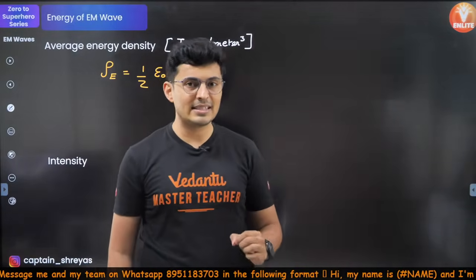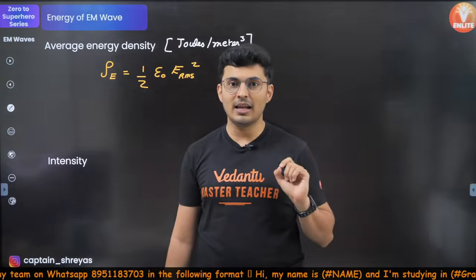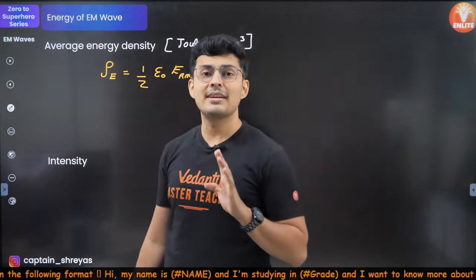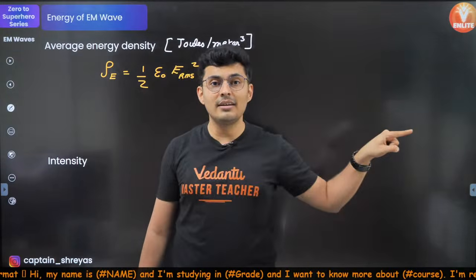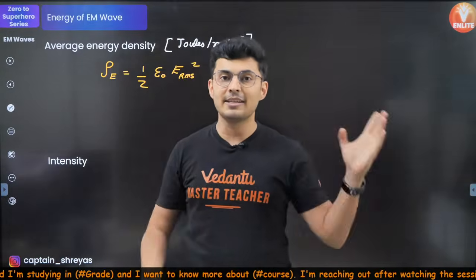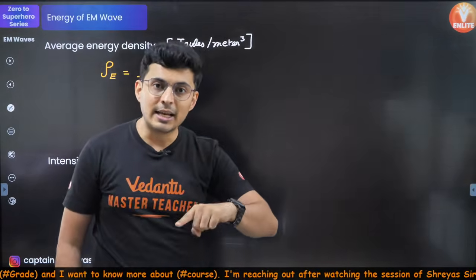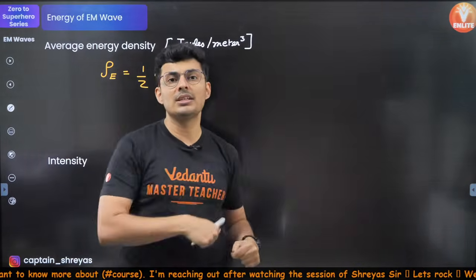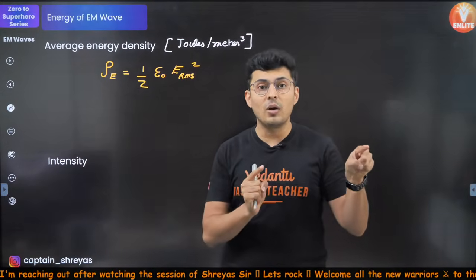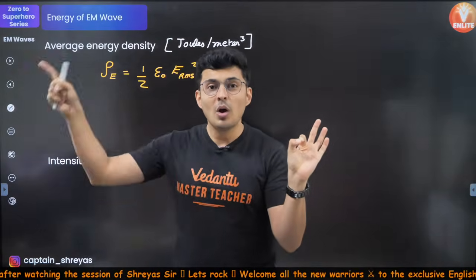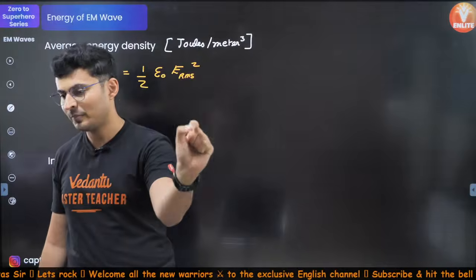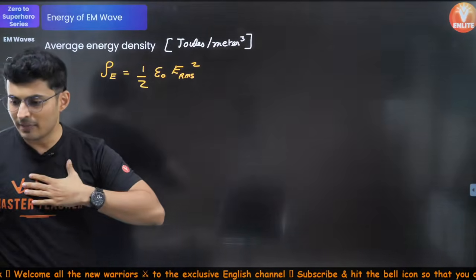If you have studied AC circuits, you had RMS current. What is RMS current? RMS current is that constant DC current which is the equivalent of a sinusoidal or some varying AC current. In the same way, in an electromagnetic wave, the field is continuously changing. So which field value will you take? You will choose one equivalent constant field which is the equivalent of that varying field. That constant field is the RMS field. Is that making sense?